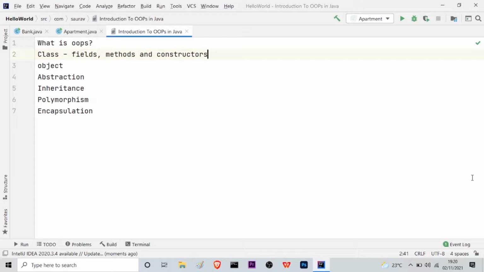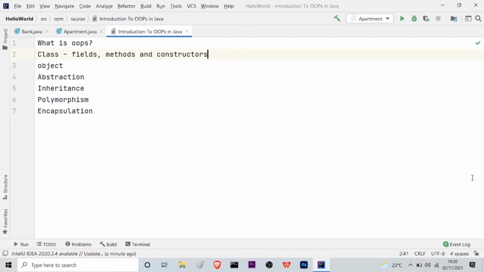Okay, this was a brief description about what classes actually are. We will be learning more about classes in our further videos, and now I will be showing you a real-world example and a program so that you know more about classes and objects.